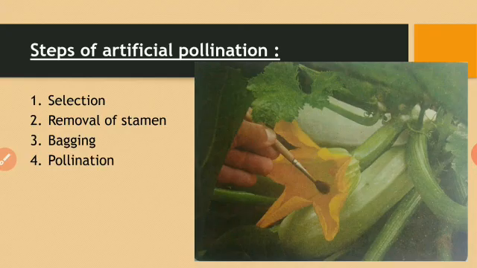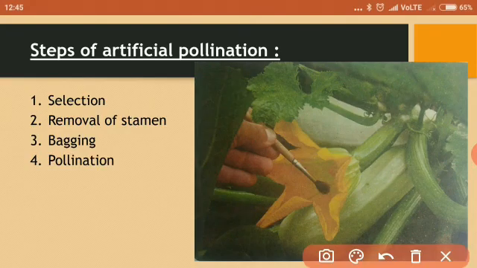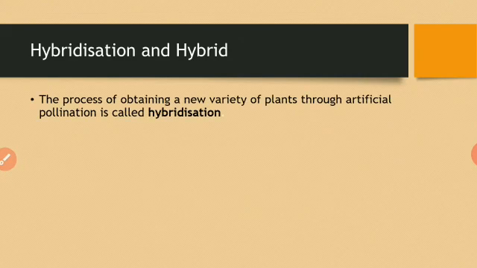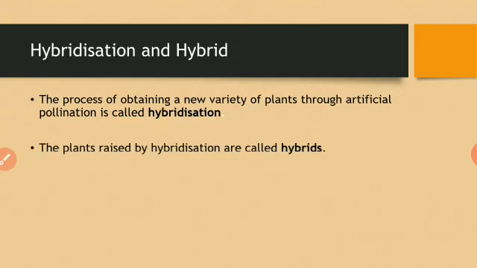How? Pollen grains from the desired plants are collected and then dusted on the stigma of the selected flower. Now the seeds which are thus produced are collected and plants are raised. The process of obtaining a new variety of plant through artificial pollination is called hybridization. So you can also say that artificial pollination is also called hybridization. And the plants of better quality which are raised by hybridization are called hybrids. So this is all about artificial pollination.